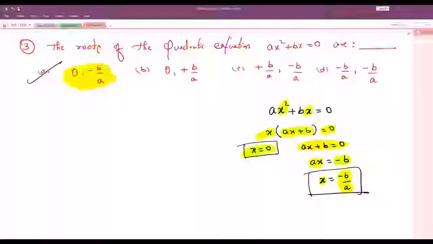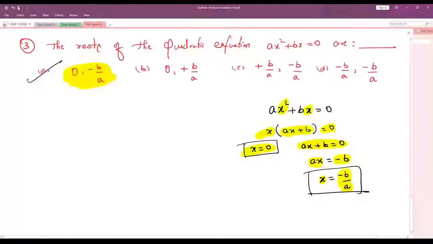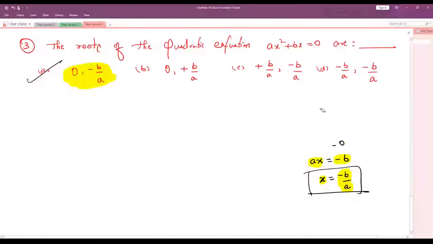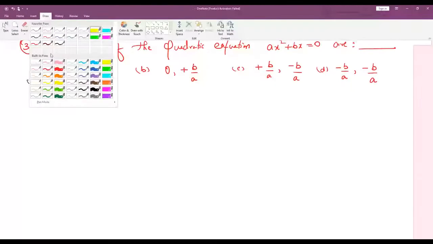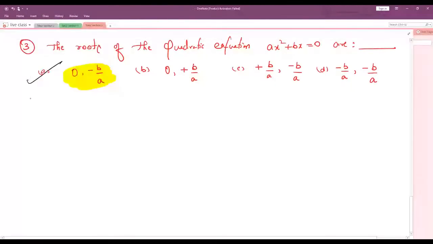Just a minute. Next question. You understood, right? These steps? Okay. Now take down the next question, number 4. Children, are you understanding these steps? Very good. Question number 4.